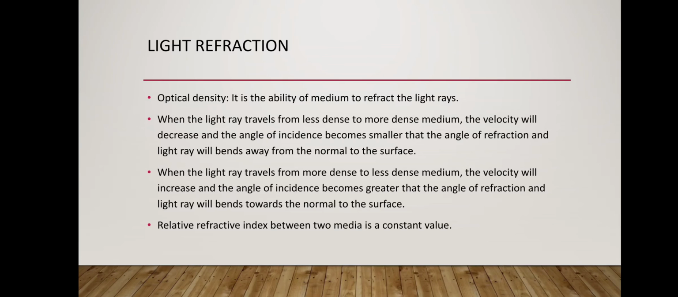But if the light travels from a more dense to a less dense medium, the velocity increases, and the angle of incidence becomes greater than the angle of refraction, of course, and the light ray will bend toward the normal to the surface. I want you to know that the relative refractive index between two media is a constant value. We cannot change its value whether we change the angle of incidence. When the angle of incidence changes, the angle of refraction will also change, so the sine of each angle changes to keep the relative refractive index constant.